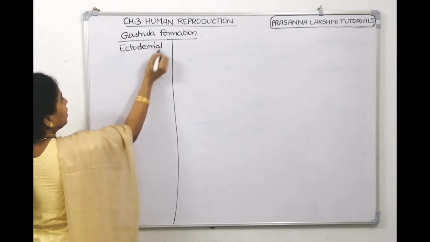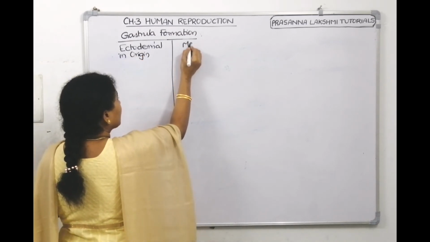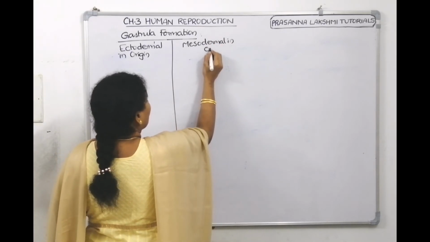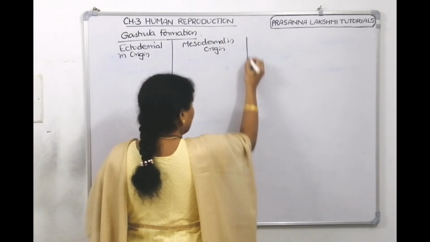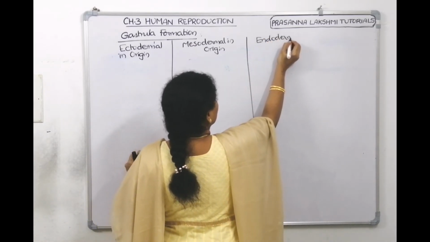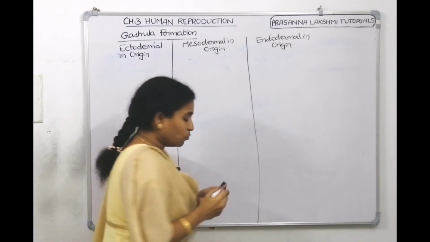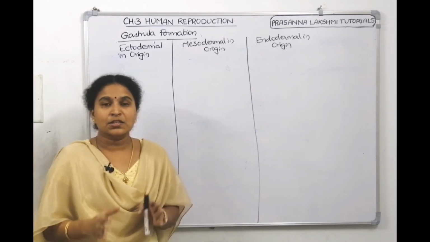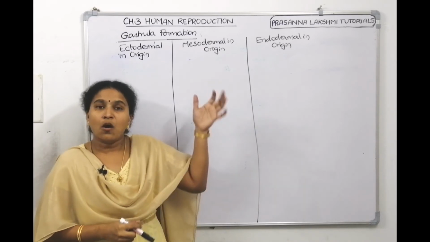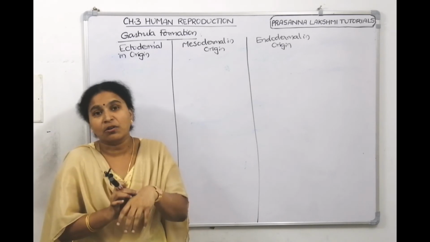Ectodermal in origin. What parts are ectodermal in origin? What parts are mesodermal in origin? And what parts are endodermal in origin? In 11th standard, we study human physiology. There we will tell this system is this dermal in origin, this system is this dermal in origin. So there also we have to study. Altogether here also we can study. If we tell epidermis, epidermis is ectodermal in origin.